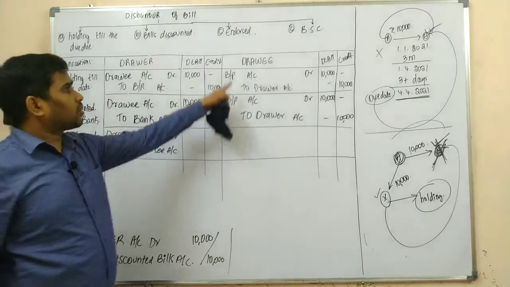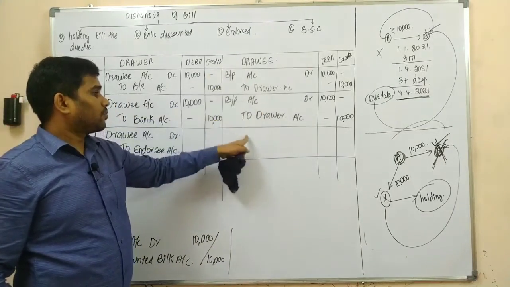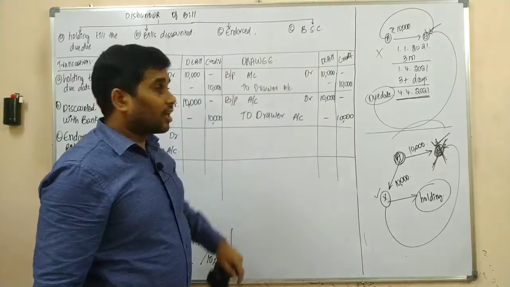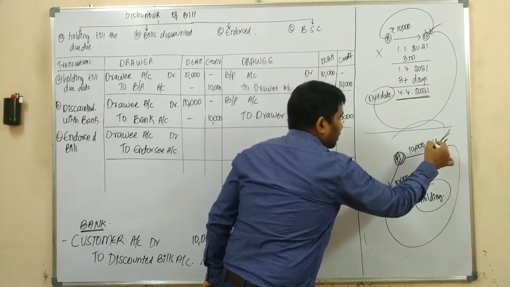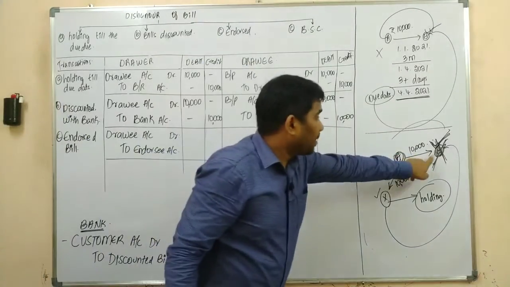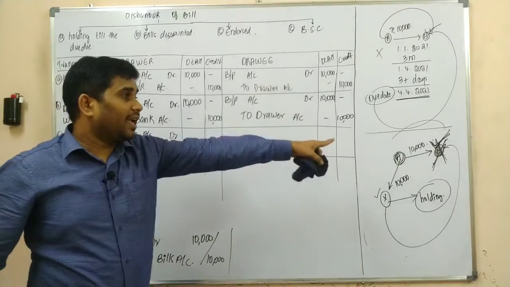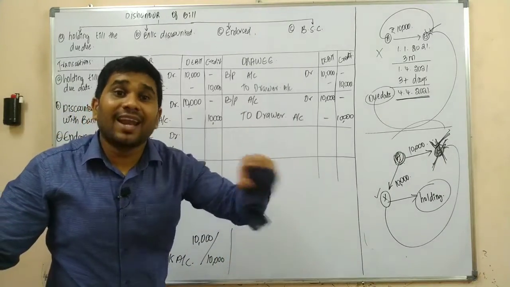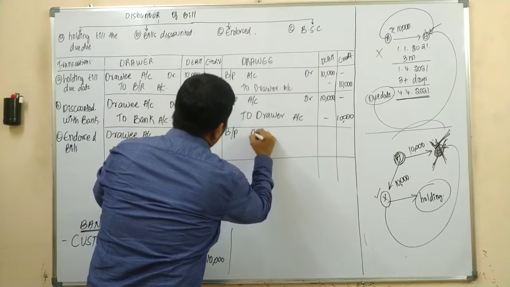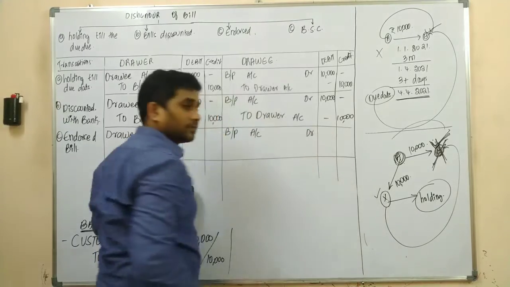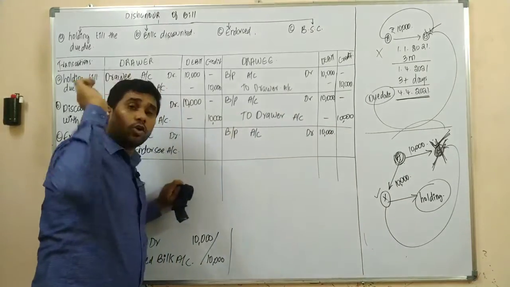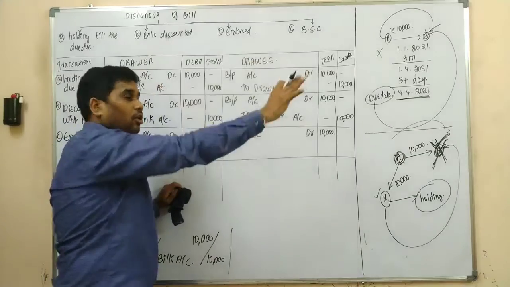Now, what is the journal entry in the books of drawee upon dishonor of a bill which was endorsed? That means, what is the journal entry in the books of Mr. B? As the bill was dishonored, to Mr. B, the bill would no more be a liability. So we need to cancel the liability. Yes or no? So what is the journal entry to cancel the liability? Bills payable account debit 10,000. We are cancelling the bill because it would no more be a liability, because it was dishonored.